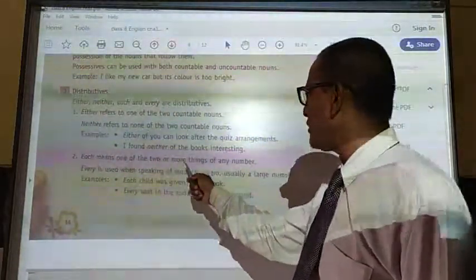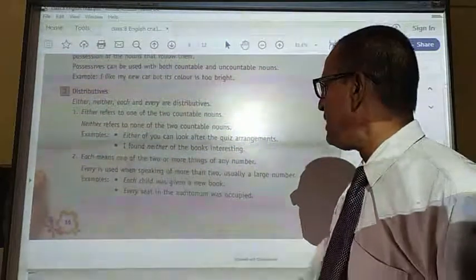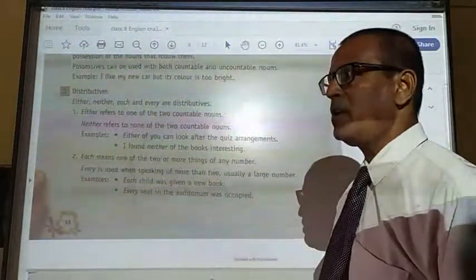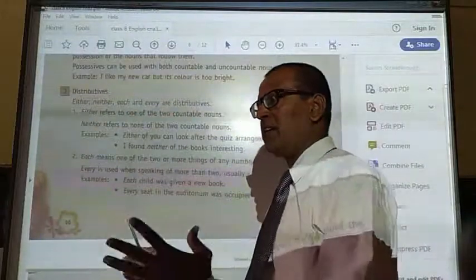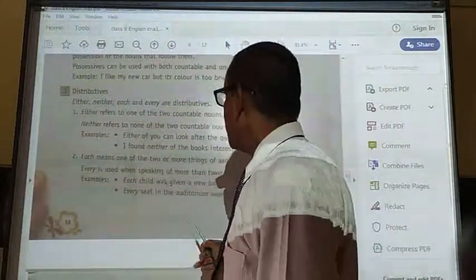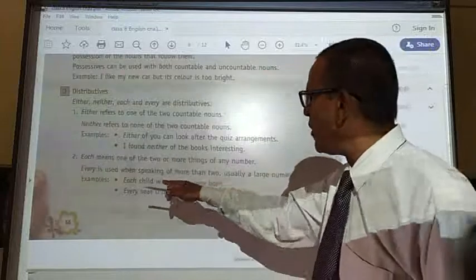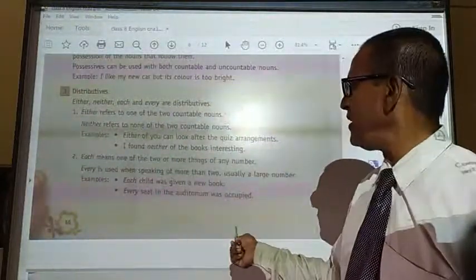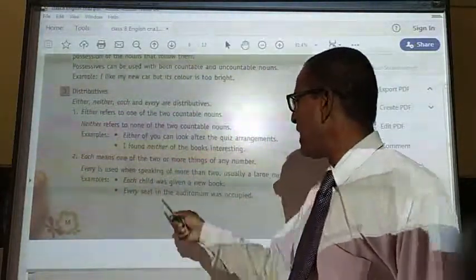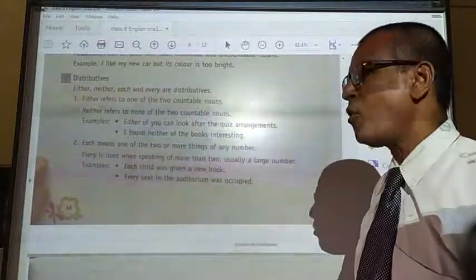Each means one of two or more things, of any number. Each child was given a new book. It means, say there are 10 children, and every child was given a new book. Every seat in this auditorium was occupied.